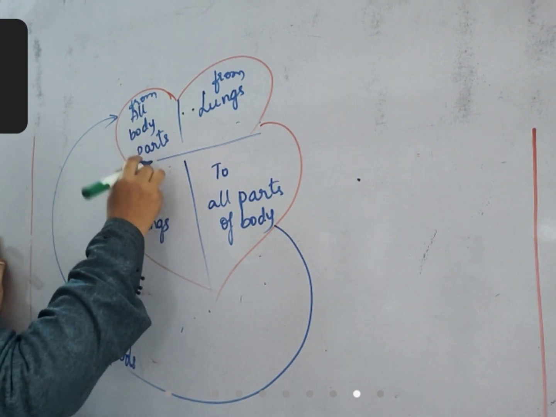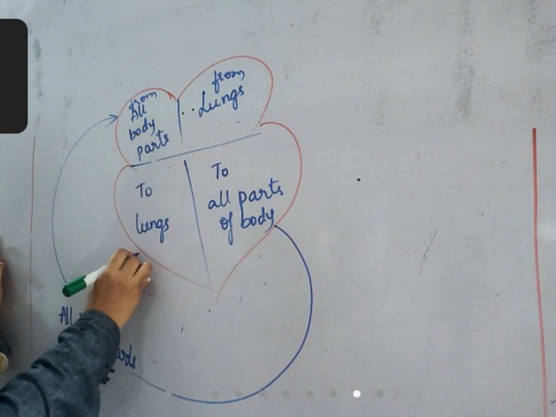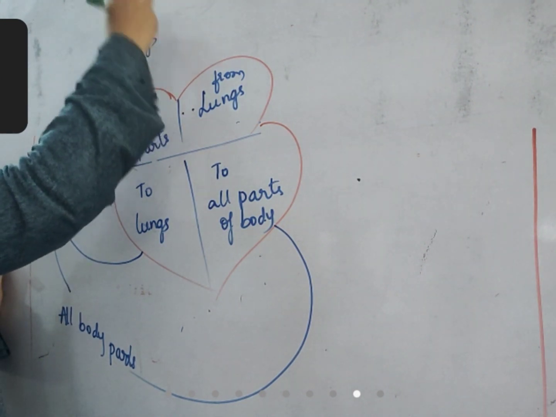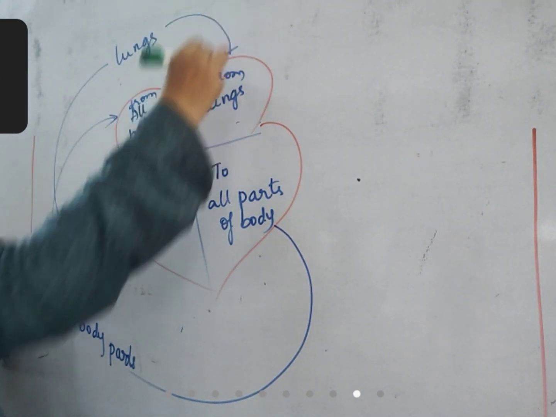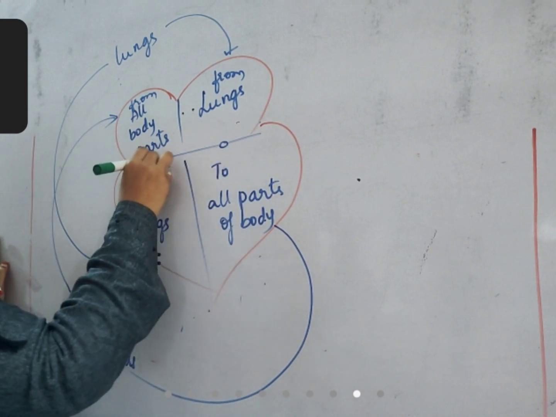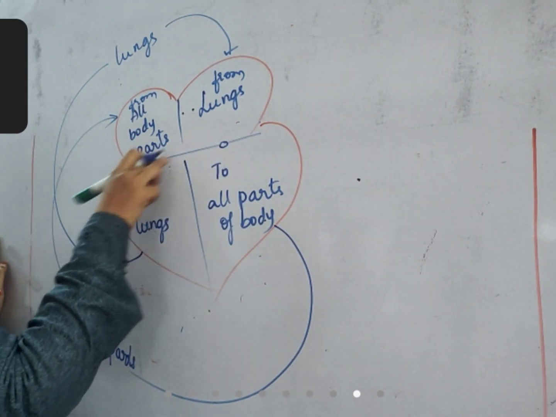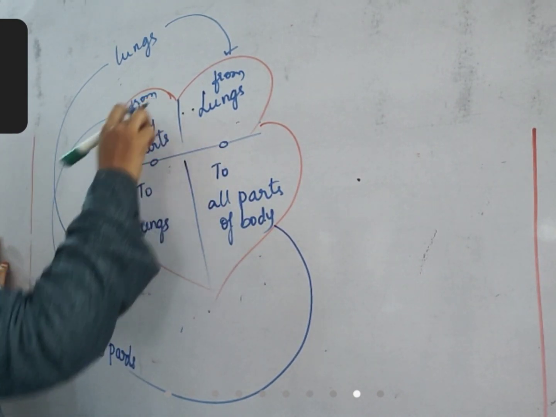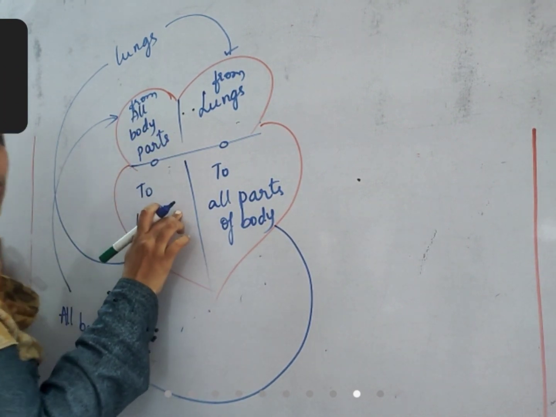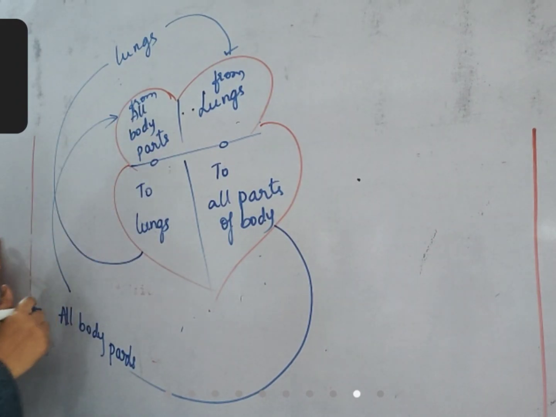Here aperture is there, I said you. And from here, blood reaches to lungs. And from lungs, it is coming back here. From here to here, it enters through another aperture that is present here. Because of presence of valves in this place, blood is able to enter from auricles to ventricles, but it is not able to go from ventricles to auricles.